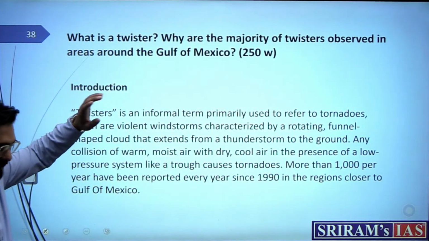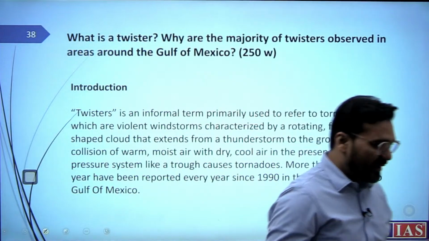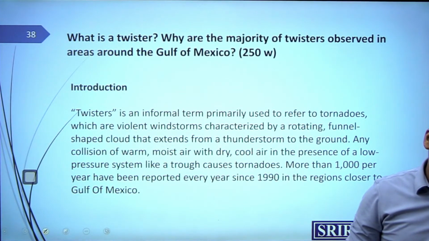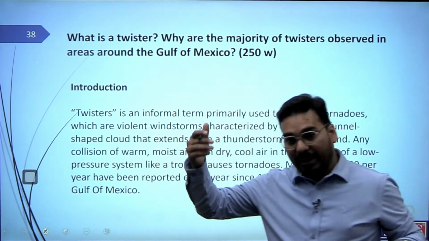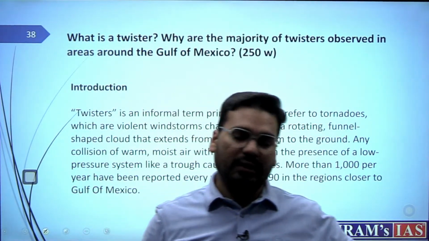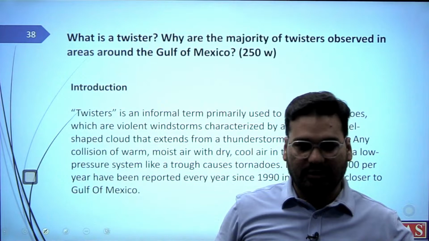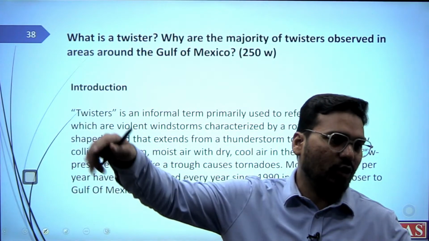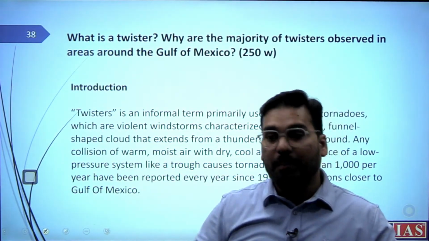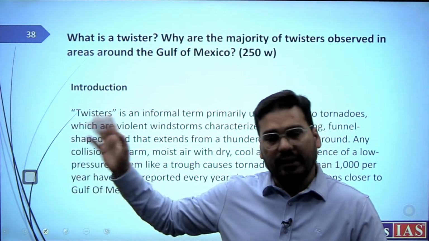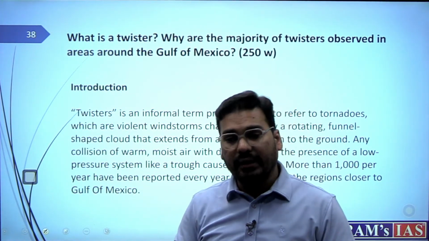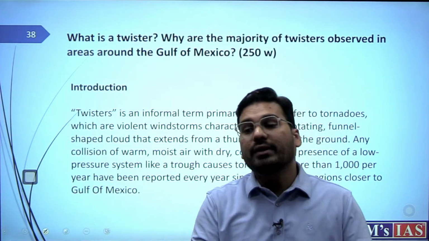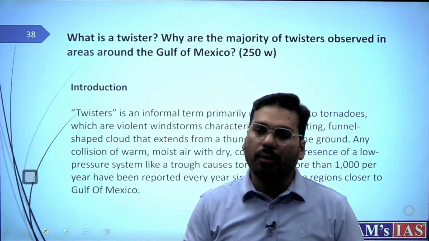Now, twister. Twister is something that has been in the news, but it is more colloquial. This is nothing but a tornado. But tornadoes, recently one or two came in India also, on a very small scale, and also very much in Bangladesh. Here we call them a storm system, or thunderstorm, or tornado only, but in their language it is called differently. Now of late UPSC has started mentioning these words. For example, in geography optional once they asked about Halloween storm. What is Halloween storm?